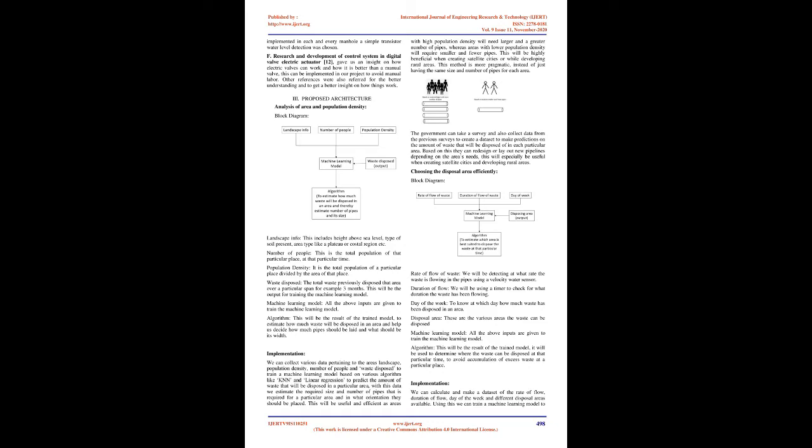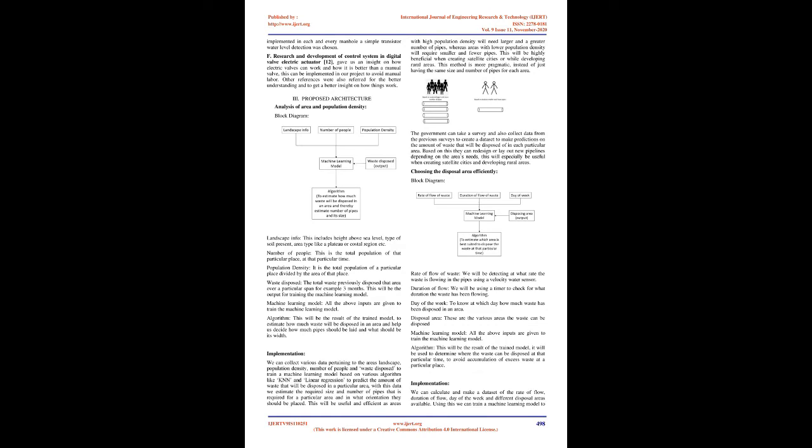3. Proposed architecture. Analysis of area and population density. Block diagram. Landscape info. This includes height above sea level, type of soil present, area type like a plateau or coastal region, etc. Number of people. This is the total population of that particular place, at that particular time. Population density. It is the total population of a particular place divided by the area of that place. Waste disposed. The total waste previously disposed in that area over a particular span, for example 3 months. This will be the output for training the machine learning model.